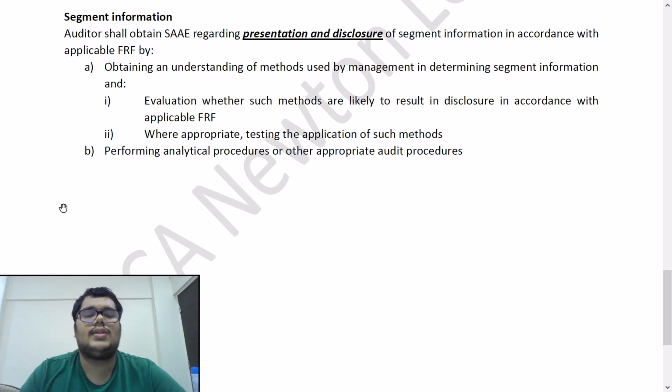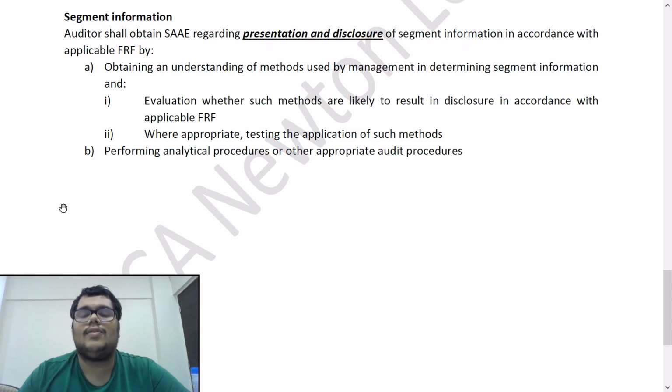Last question is on segment information. So by inventory, we saw existence and condition of inventory. For litigations and claims, we saw completeness has to be there of all litigations and claims. For segment, it is presentation and disclosure. So auditor shall obtain SAAE regarding the presentation and disclosure of segment information in accordance with the applicable FRF by 2 points. Point number 1, obtaining an understanding of methods used by the management in determining the segment information, and evaluation of whether such methods are likely to result in disclosure in accordance with applicable financial reporting framework, where applicable test the application of such methods.